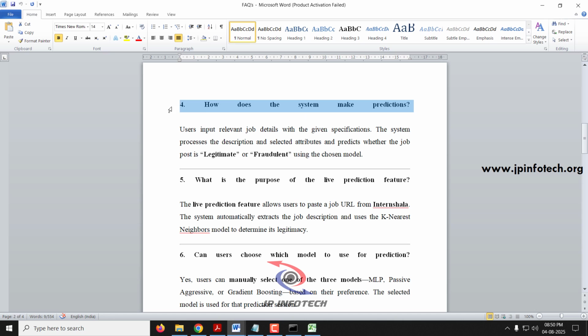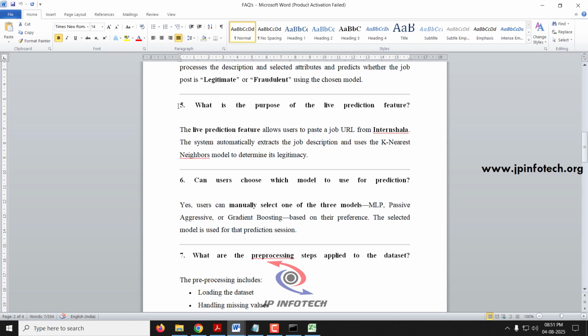Next question, how does the system make predictions? The user enters details such as the job description and other things, and then based on the model that is selected, it predicts whether the posting is legitimate or fraudulent.